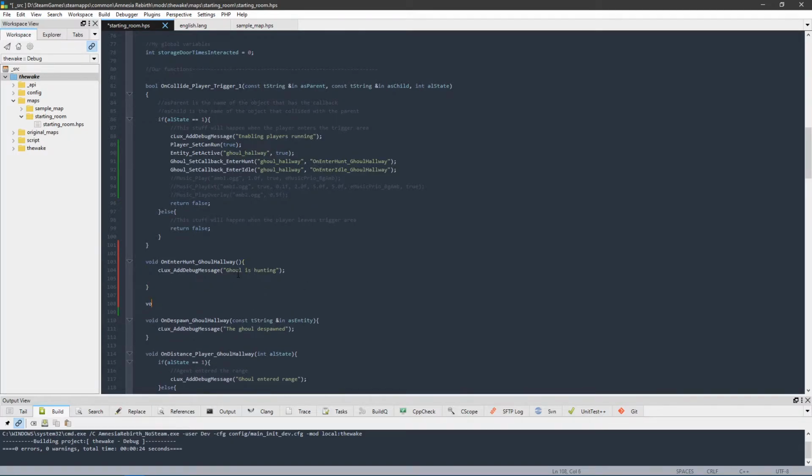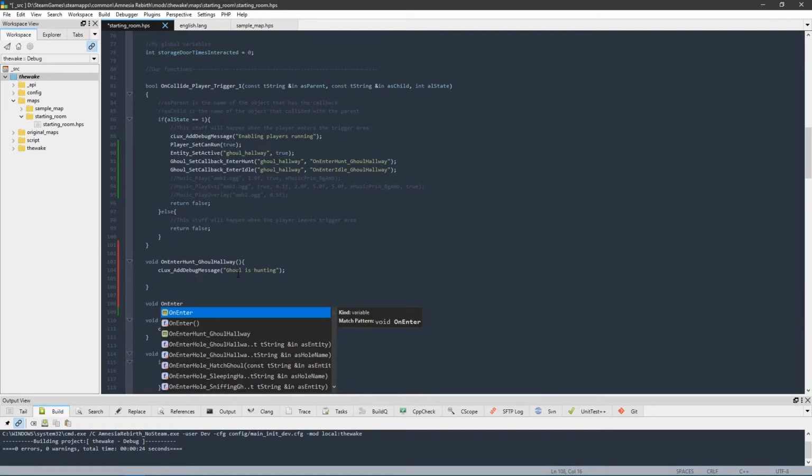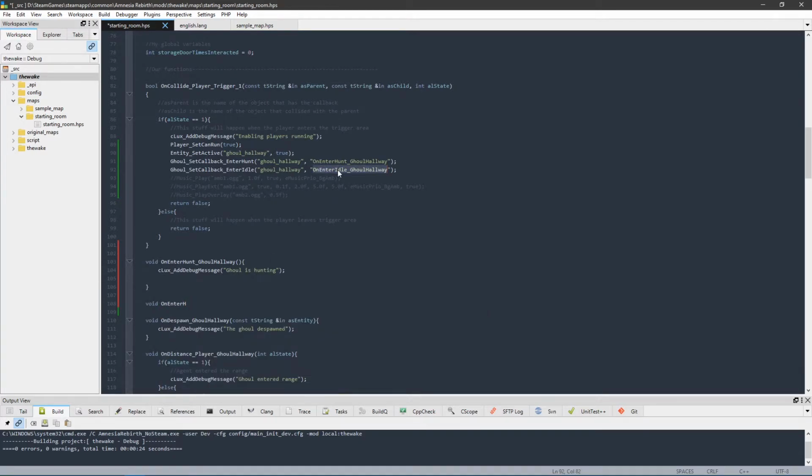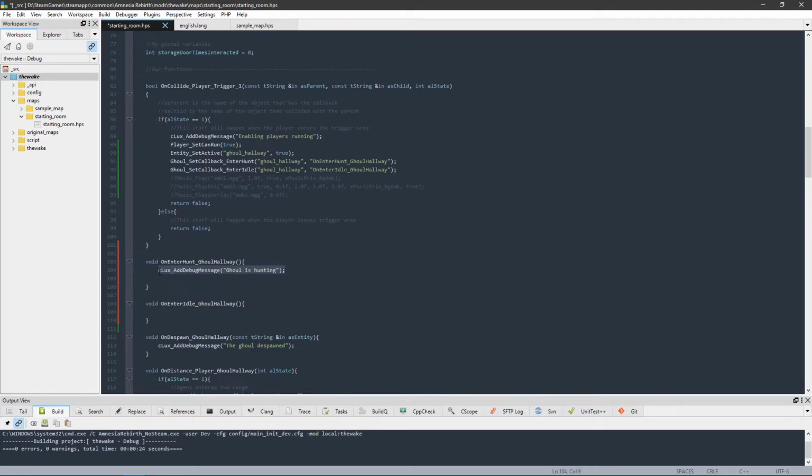So we'll go to the other callback. We'll do void on enter idle. We'll just copy this again from back here. Let's go ahead and copy our idle function here, close out parentheses, and open that up. And then we'll also print out another debug message, and we'll just go ahead and say ghoul is idle, so that we know that he's going idle now. And now we can go ahead and actually start playing our music in here.